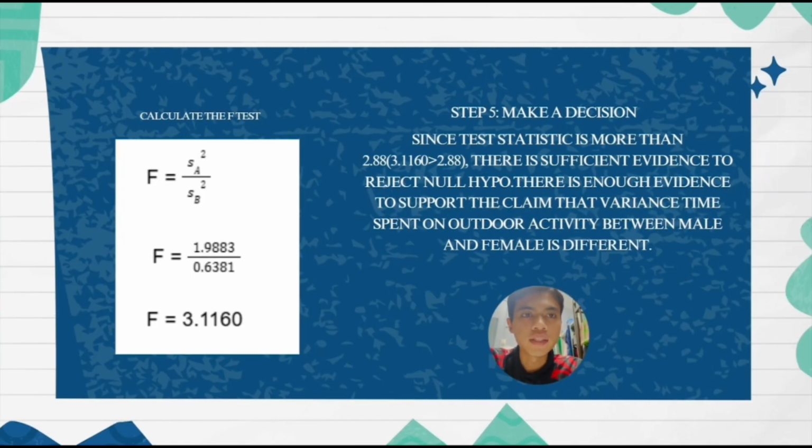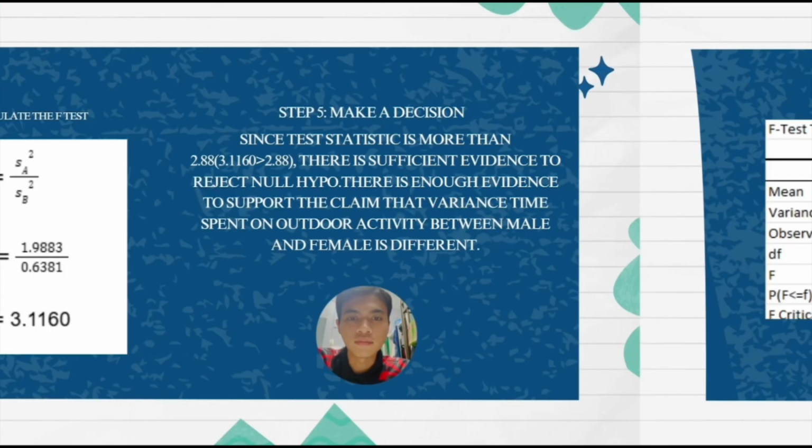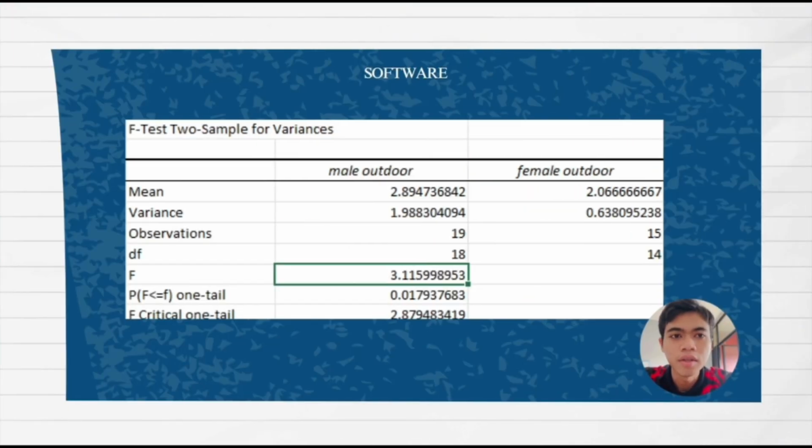And the last step is to make a decision. Since the test statistic is more than 2.88, there is sufficient evidence to reject the null hypothesis. There is enough evidence to support the claim that the variance of time spent on outdoor activity between male and female is different. By using Microsoft Excel, we can conclude that we reject the null hypothesis because the p-value, which is 0.0179, is smaller than the significance level of 0.05.